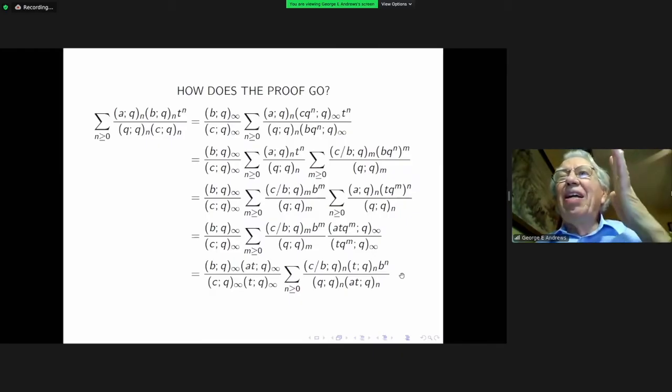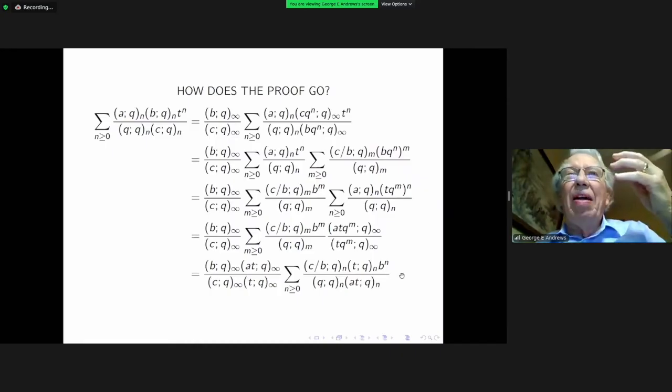But at least the one message I want to get over, what I believe to be true, is that it is Ramanujan's facility in dealing with identities of this nature that led him to the Mach theta functions.